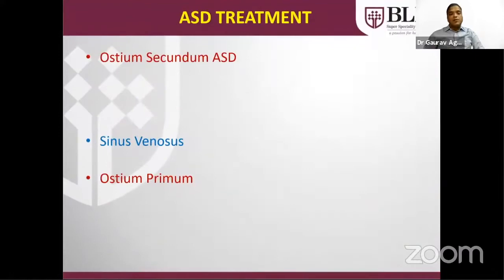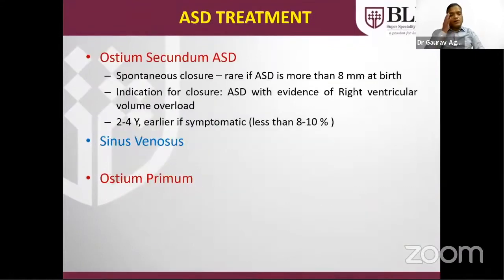Regarding the modes of treatment, ostium secundum ASD is the most common: 70 to 75% of ASDs are ostium secundum, and spontaneous closure is very rare if the size is more than 8 mm at birth. The indication for closure is an ASD with right ventricular volume overload. The ideal age for closure of ostium secundum ASD is 2 to 4 years. As I mentioned, in the infant age group, if the patient is very symptomatic, it can be treated at that time also.